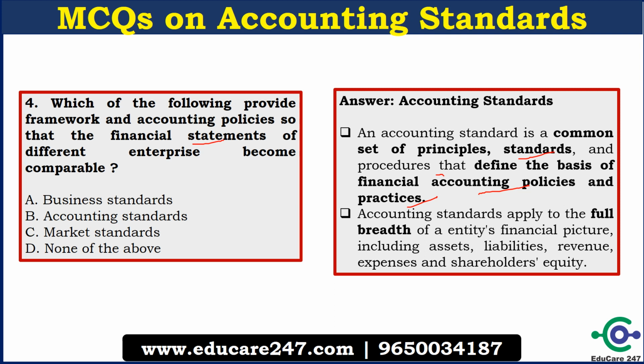It is similar for all companies and companies have to follow it, so enterprises or companies can be compared among themselves. Accounting standards apply to the full breadth of an entity's financial picture, including assets, liabilities, revenue, expenses and shareholders' equity. So these are the important points. You must remember these points about accounting standards.